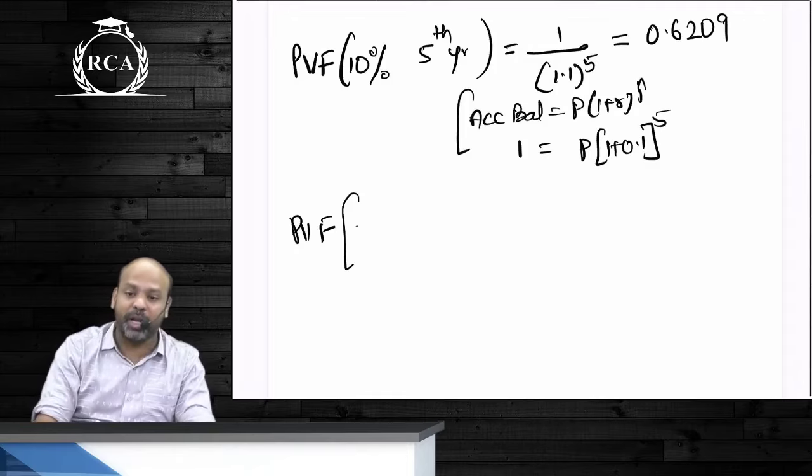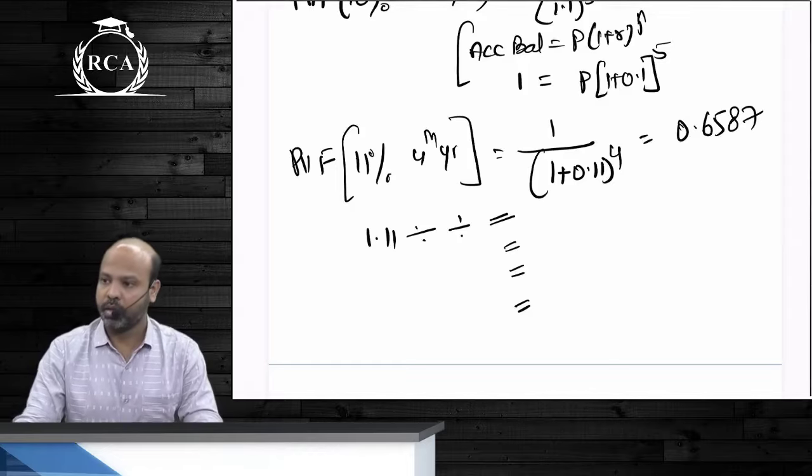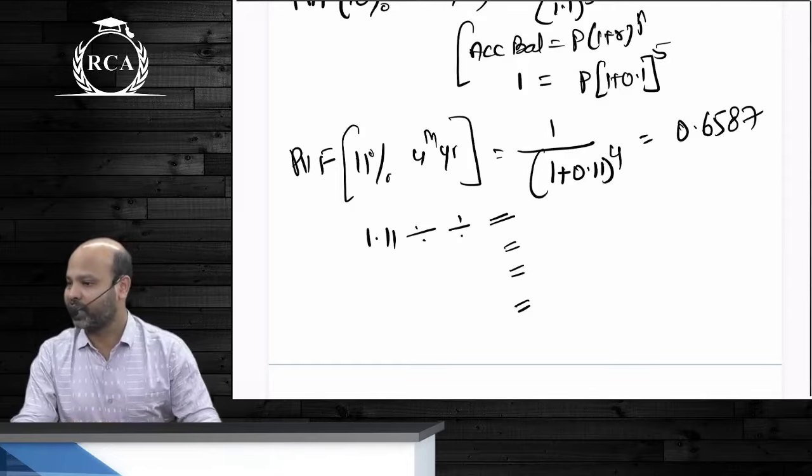Present value factor at 11% for the 4th year will mean 1 divided by (1 plus 0.11) whole power 4. To calculate this, you will have to write 1.11, press divided by twice, press equal to how many times? You will directly get the value of 1 divided by 1.11 whole power 4. You have calculators, use them, bring the answer now. Did the answer come? How much is the value guys? 0.6587. The present value of this is 0.6587.